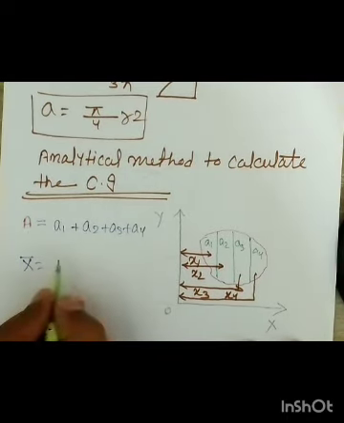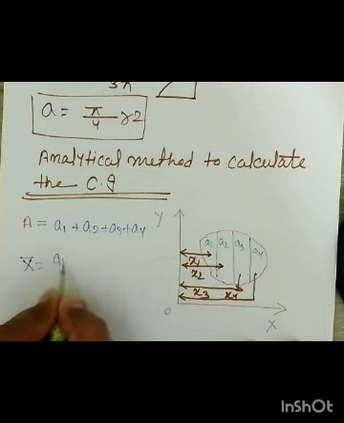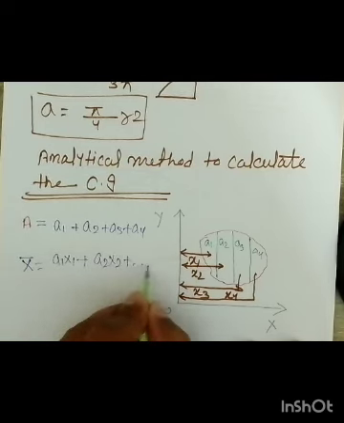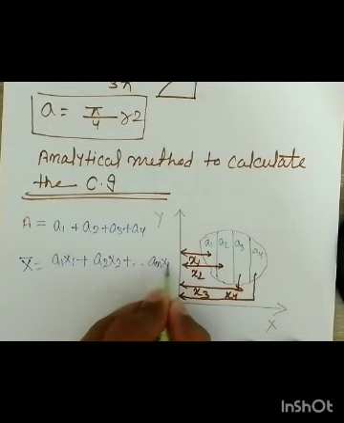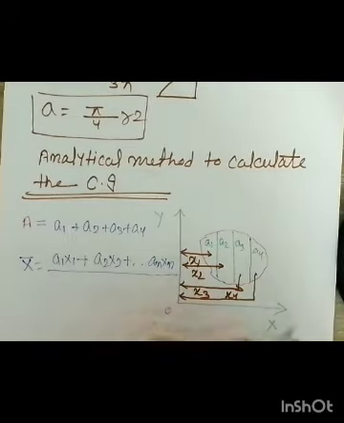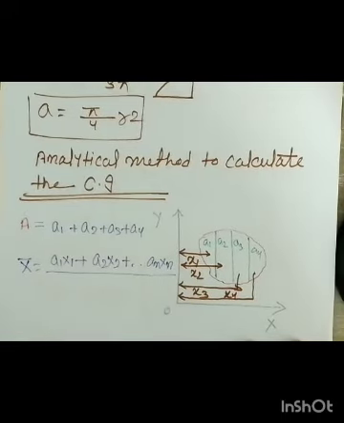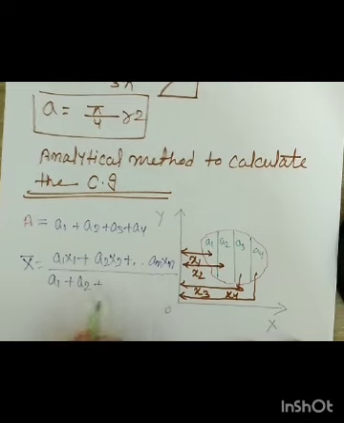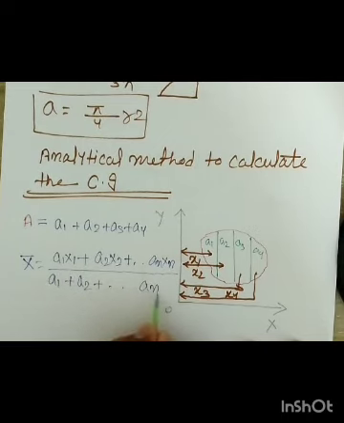So x bar is equal to A1 x1 plus A2 x2 plus so on, An xn. That means the plane area is composed of n number of parts. Let us imagine this is A1 plus A2 plus so on, An.